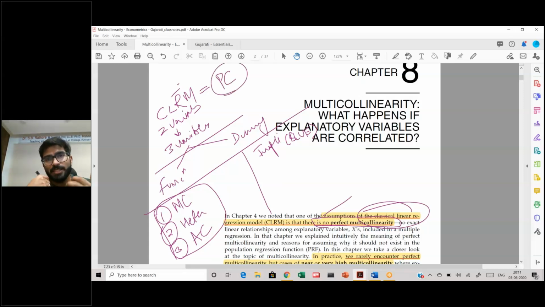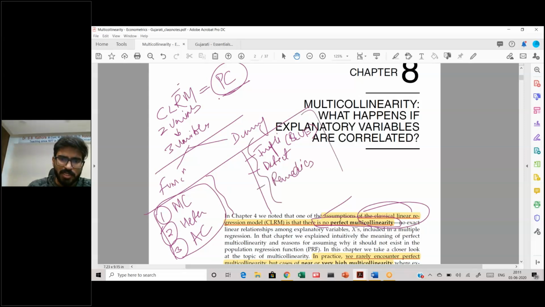These do not exist in the real world, but we build the classical model of markets on perfect competition, and then to introduce the side of what is actually there in the market, we keep on relaxing the assumptions, and we have different kinds of market models. Similarly, we are trying to relax these assumptions, and we are trying to see what the implication is for our BLUE estimates, how we detect this problem, and what the remedies are.